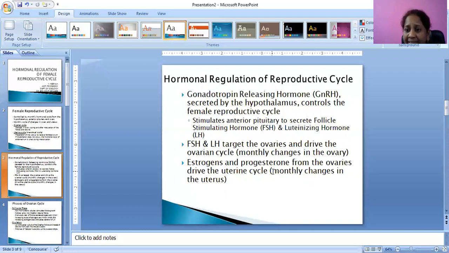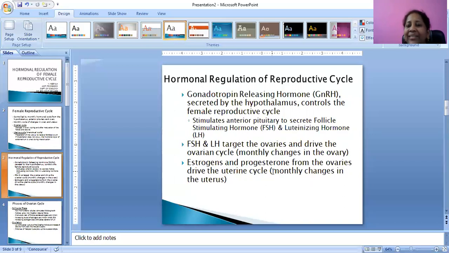For the monthly changes in the ovary, two hormones are responsible: follicle stimulating hormone and luteinizing hormone. Because of these two hormones, there will be a proliferative, growing phase, and the next, the luteal phase. This happens in the ovary on a monthly basis.